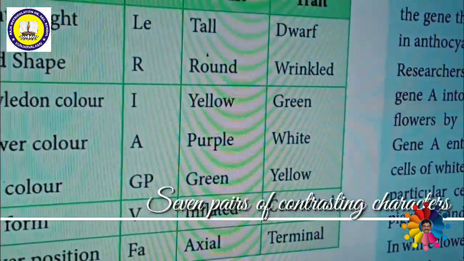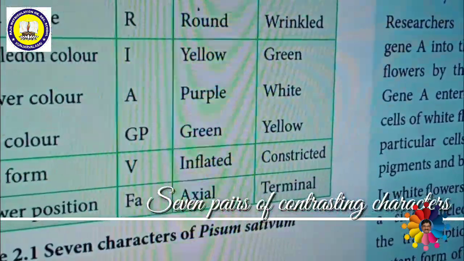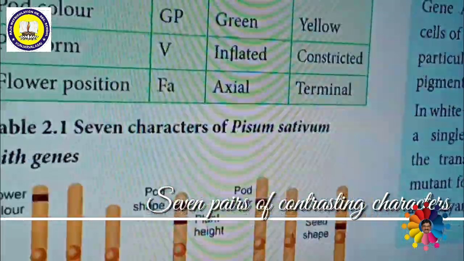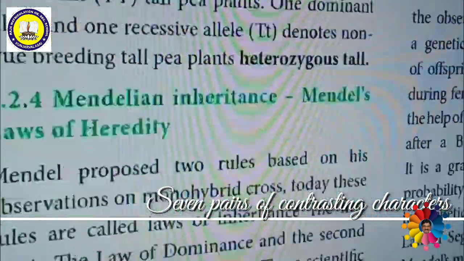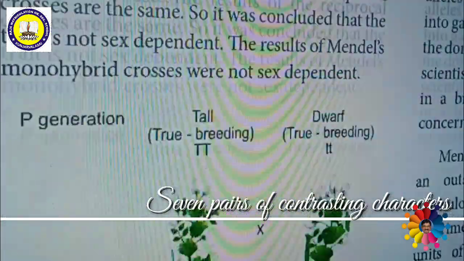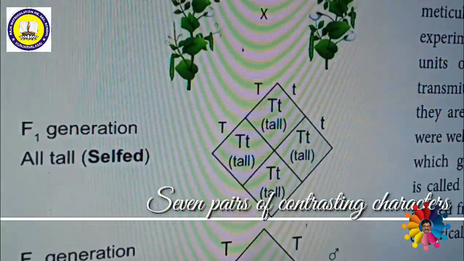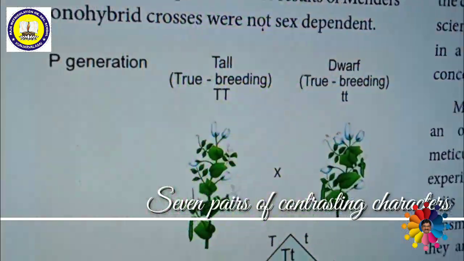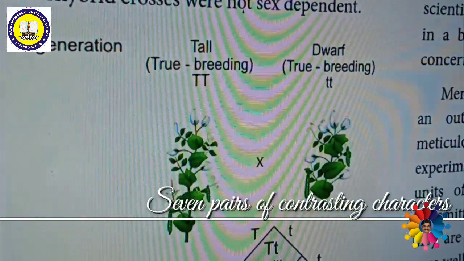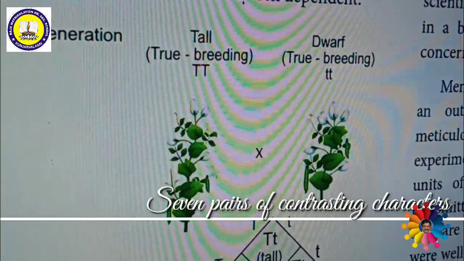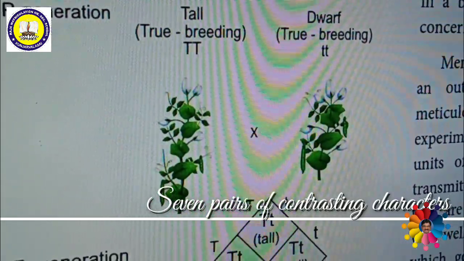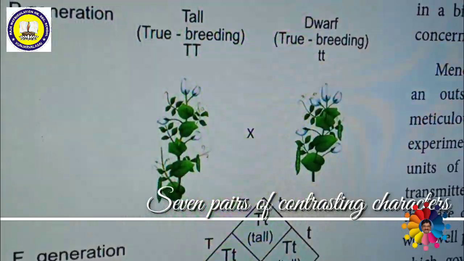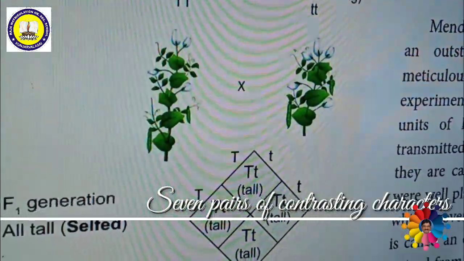Okay children, on the basis of it, how he crossed these plants, the Mendelian cross, we can see one by one. On the basis of these crosses, he gave 3 important laws of inheritance or laws of genetics. These are also called principles of genetics or principles of Mendelism.